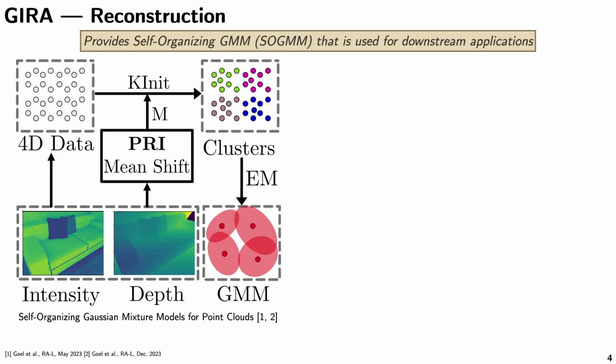We call these self-organizing Gaussian mixture models because in our prior work, we have shown that given an intensity and a depth image, you can estimate the number of components that would best fit that pair of depth and intensity image through a technique called principle of relevant information. Now, a key question is how do we actually take this method and put it in a perception framework on a computer that can run on CPU and GPU.